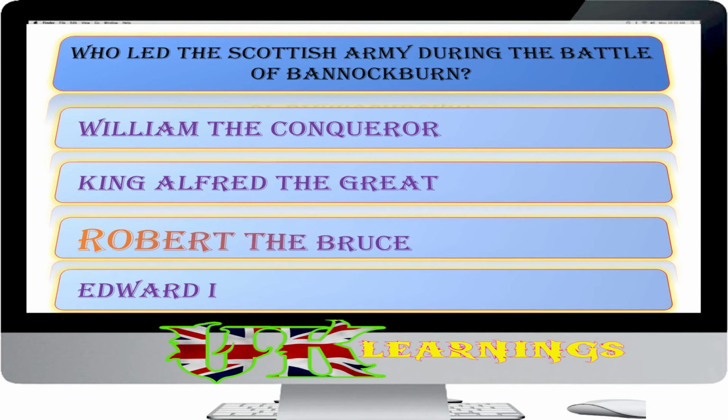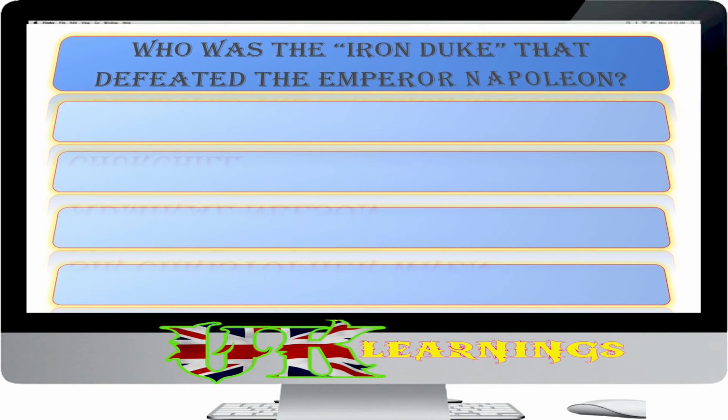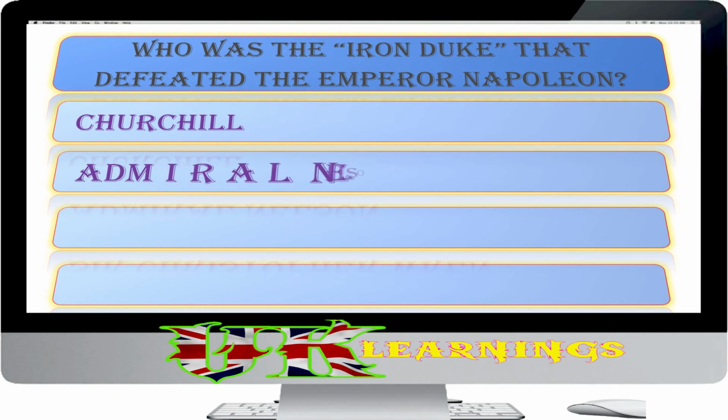In Scotland, the English kings were less successful. In 1314 the Scottish, led by Robert the Bruce, defeated the English at the Battle of Bannockburn, and Scotland remained unconquered by the English.